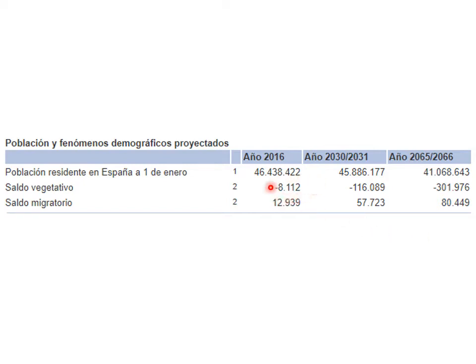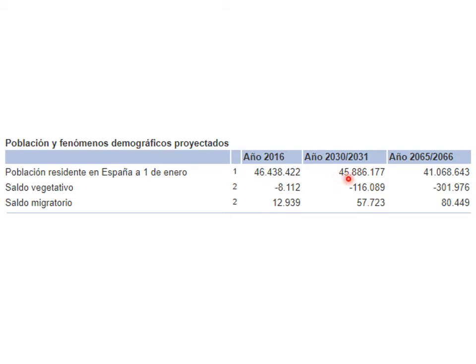There are 8,000 more deaths than births in Spain, or there were in 2016, and it is estimated that deaths will be over births by a great amount by 2030. So the population will start decreasing, and if it hasn't decreased yet, it's because of the immigration. There are more immigrants than the decrease of the population. So the population can still grow a little, but as the years pass, the population will start decreasing from